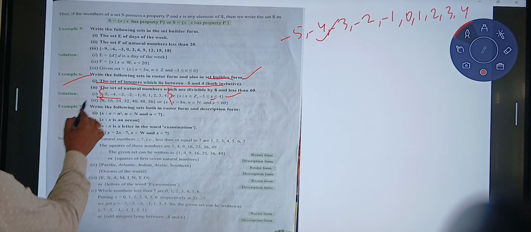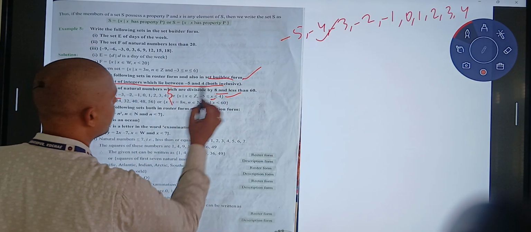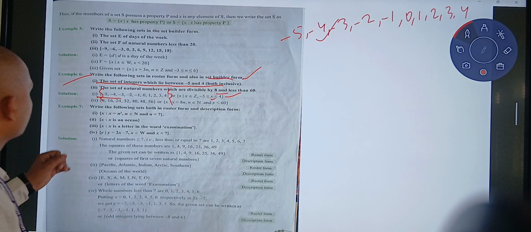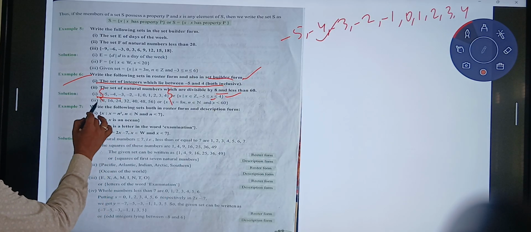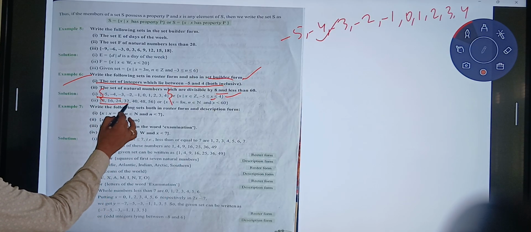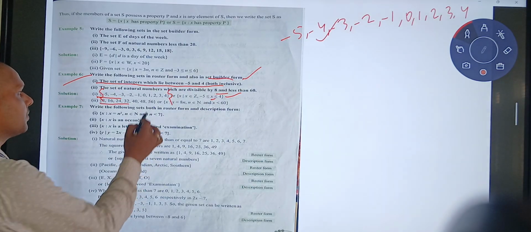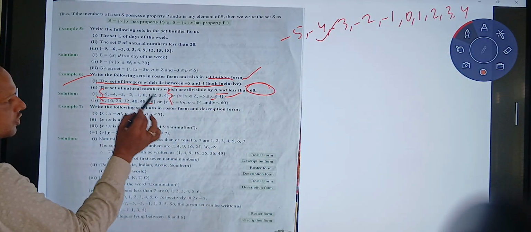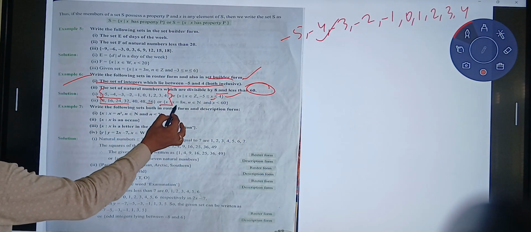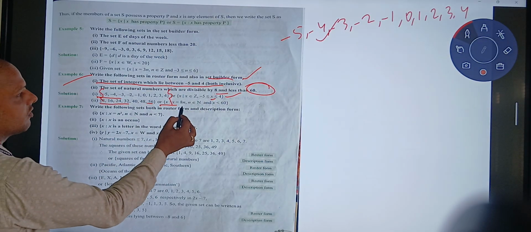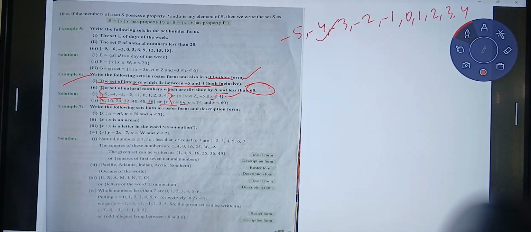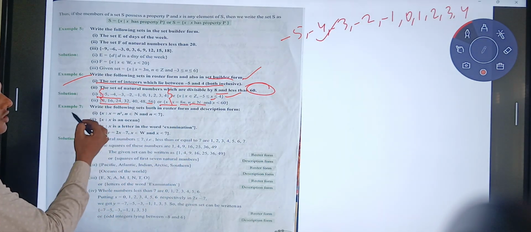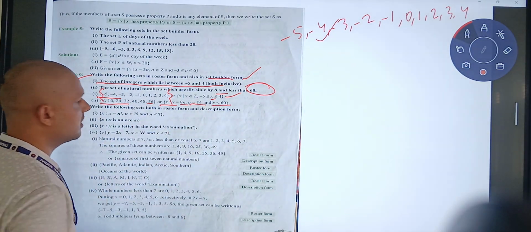Next example: the set of natural numbers which are divisible by 8 and less than 60. We have to write in both forms. So 8, 16, 24, means we will write the table of 8 till 56, less than 60. And in set builder form, how will we write? {x such that x is equal to 8n, meaning this is a multiple of 8, and n belongs to natural numbers, because these all are natural numbers, and x is less than 60}.